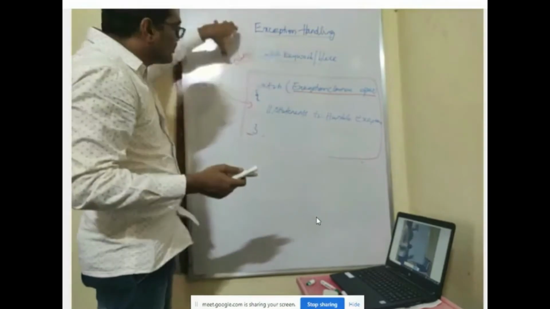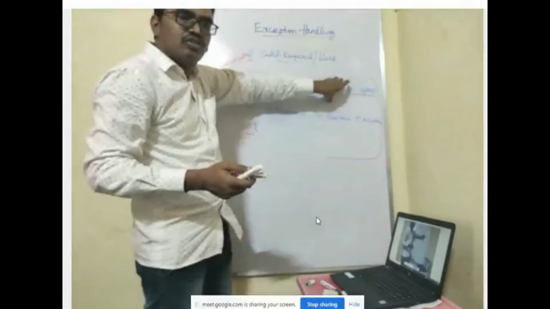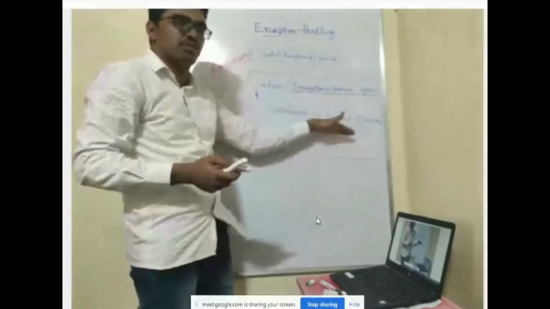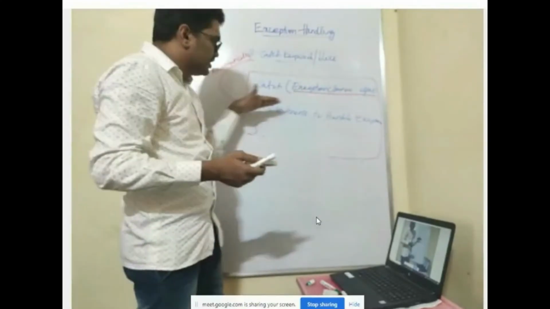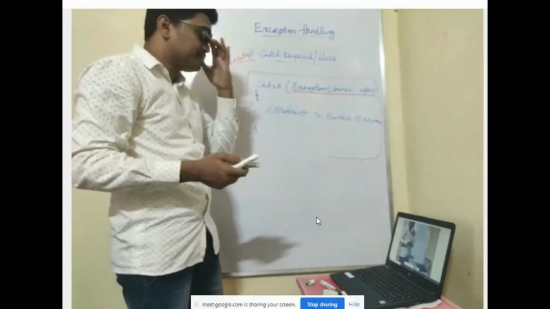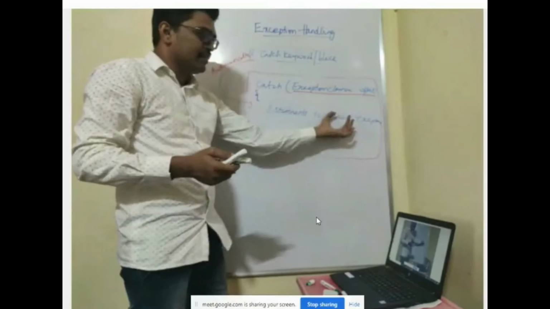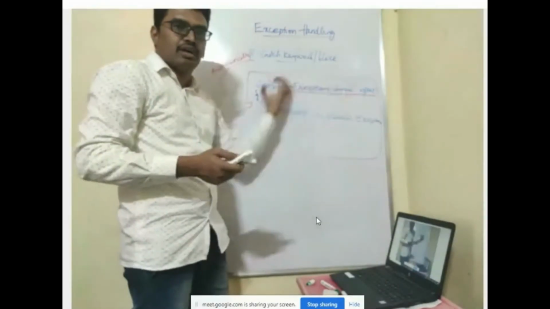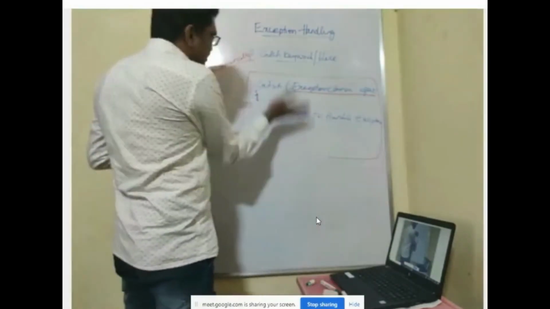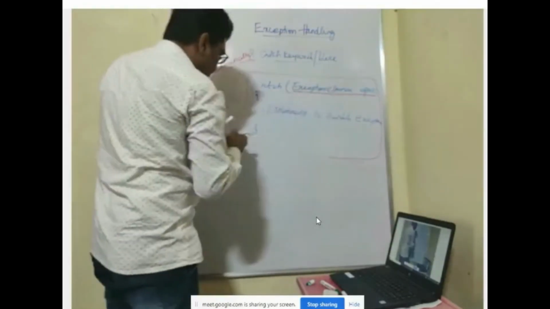The generated exception's class name and this class name are going to match. If both match, the statements within this catch block will be executed and you will get the output. In this block, you write the statements you want to run whenever there is an exception. Immediately after the try block, you start your catch block. Now we'll see the exception classes.